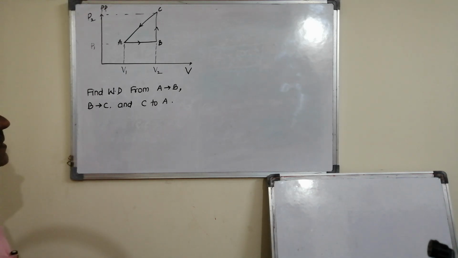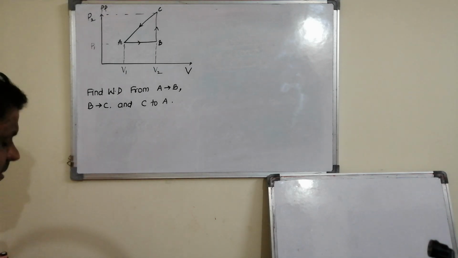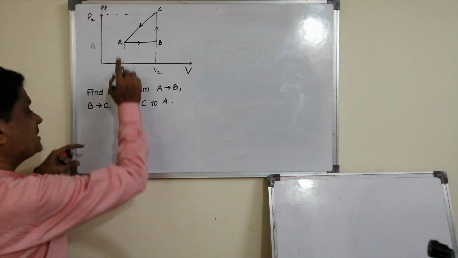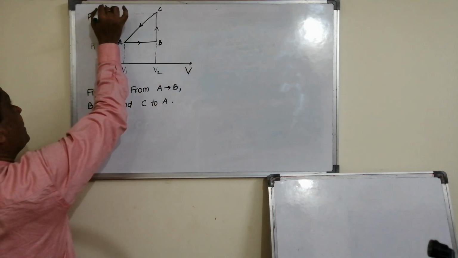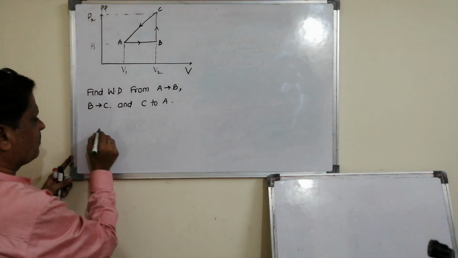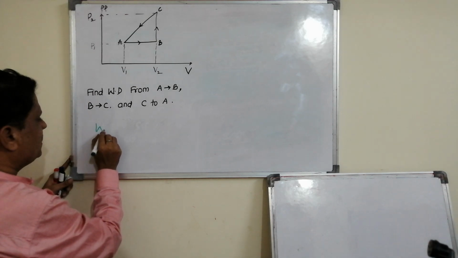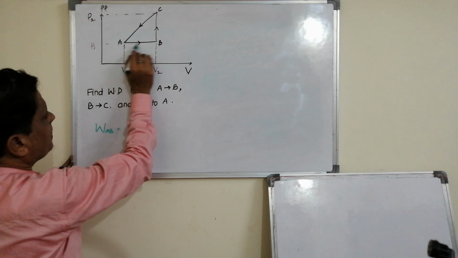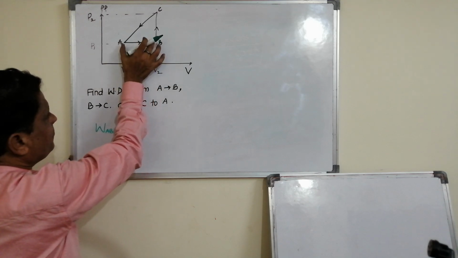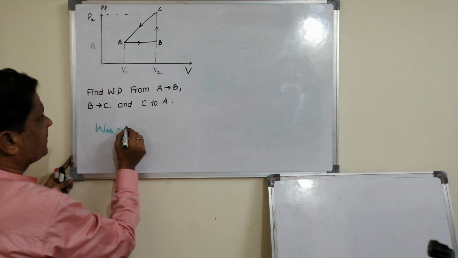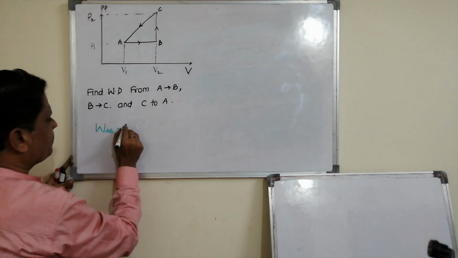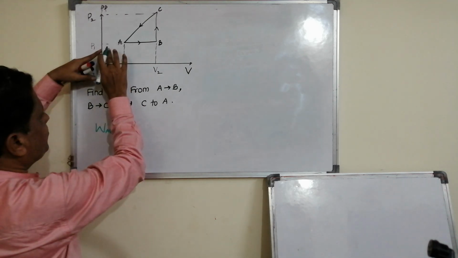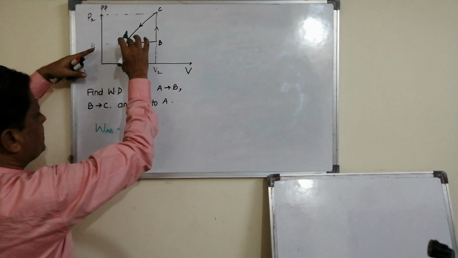Okay, the graph is simple and the problem is also very simple. From A to B, since it is a PV graph, the area under the PV graph gives the work done. So the work done from A to B is this area. The pressure here is P.